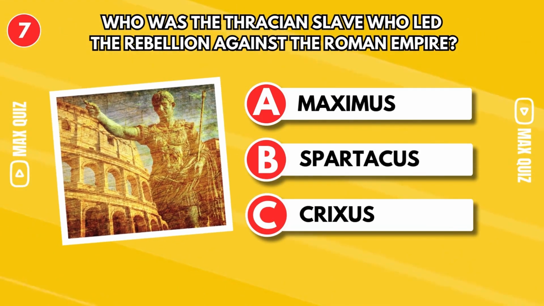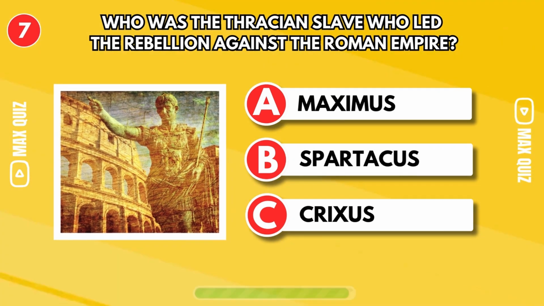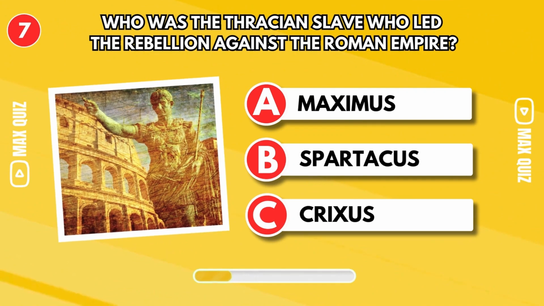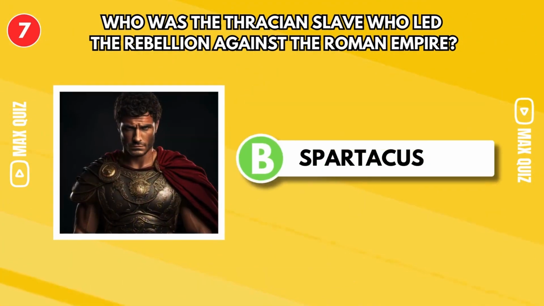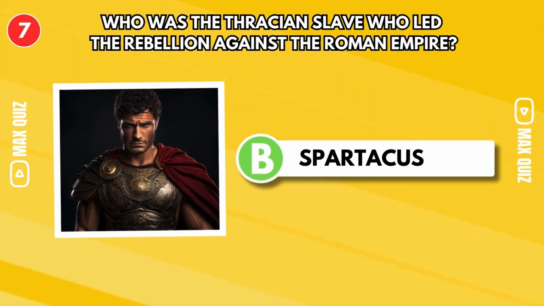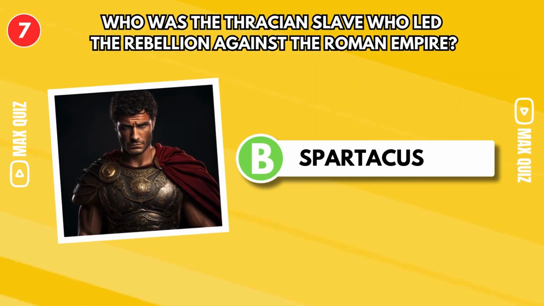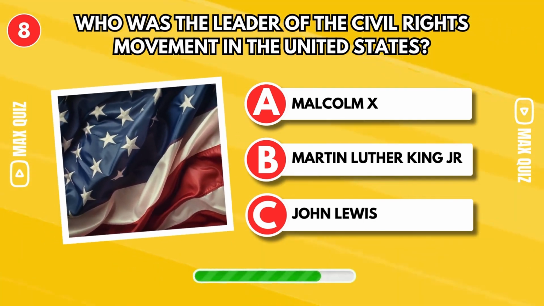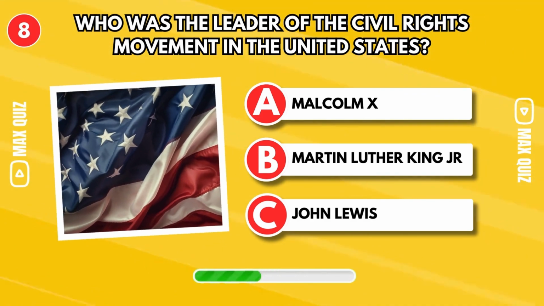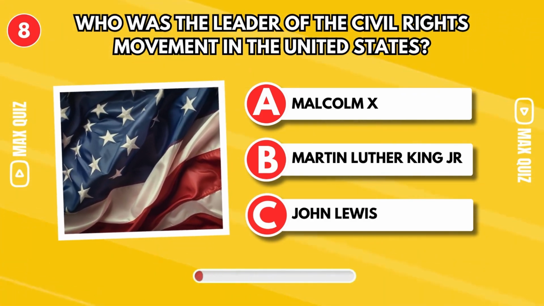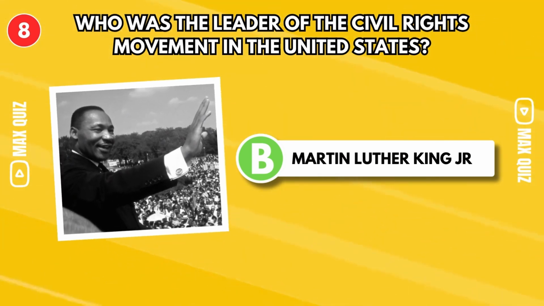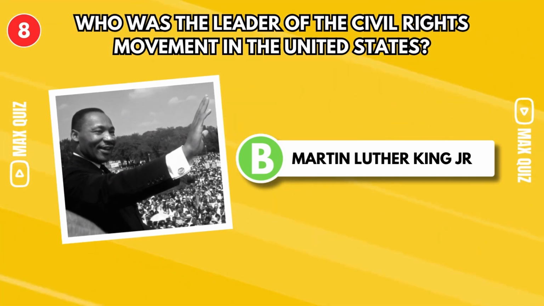Who was the Thracian slave who led the rebellion against the Roman Empire? Spartacus. The rebellion, known as the Third Servile War, took place between 73 and 71 BC. Who was the leader of the civil rights movement in the United States? It was Martin Luther King Jr., who promoted the fight for racial equality through nonviolence and civil disobedience.